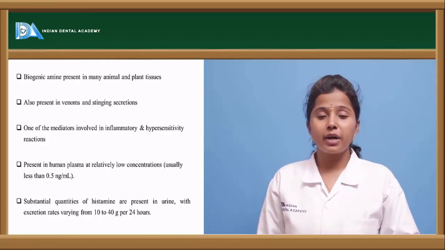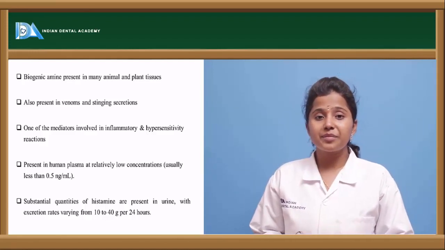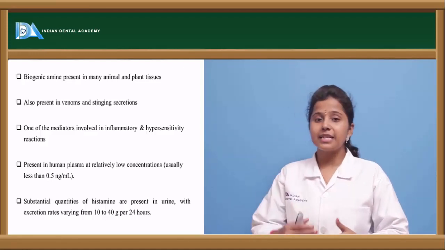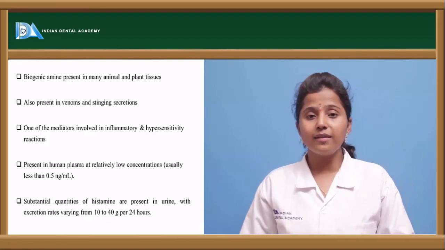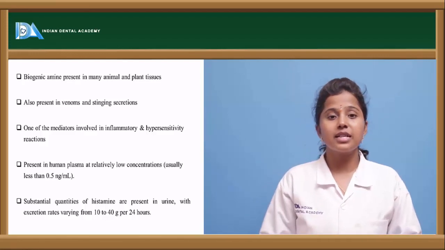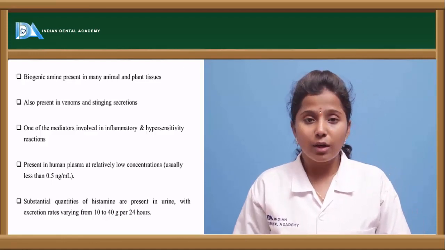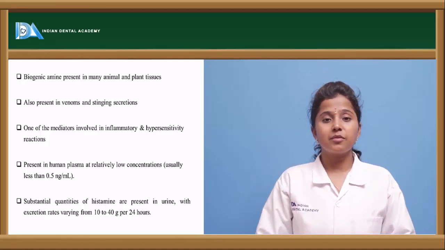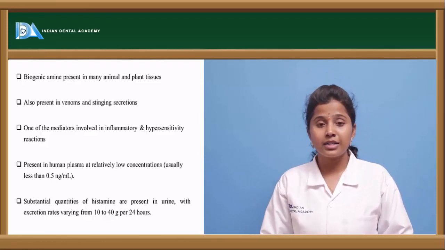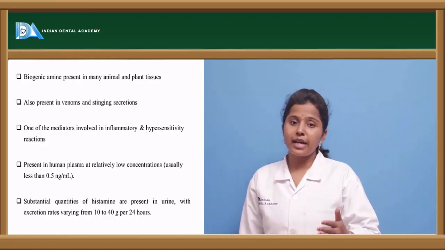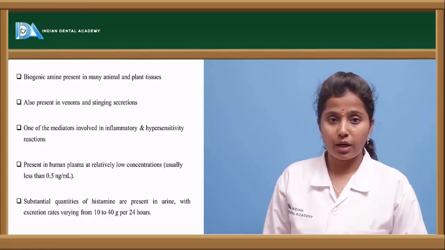Approximately 0.5 microgram of histamine is released into the blood circulation, and histamine is excreted in the urine very frequently. Once the immunological or inflammatory responses are terminated, histamine is excreted in the urine, varying from 10 to 40 grams for every 24 hours.